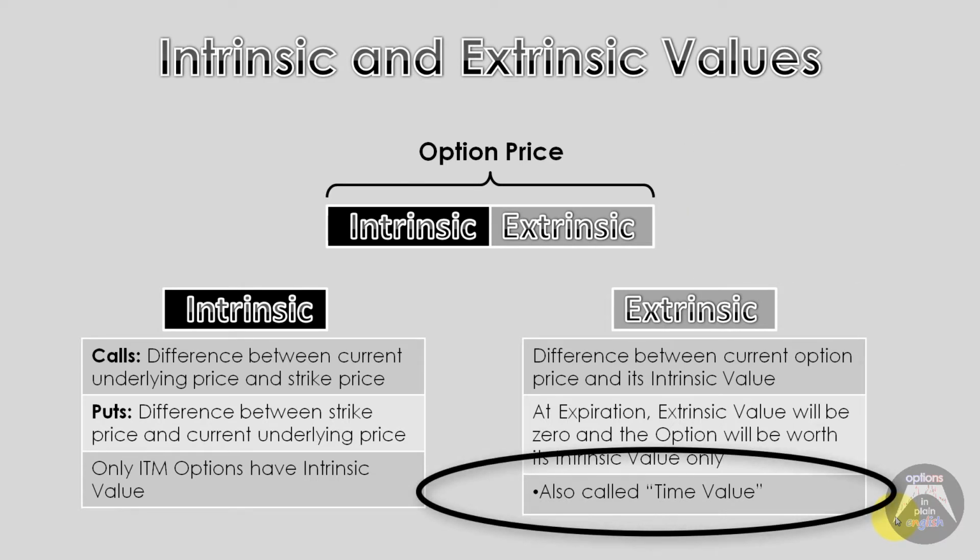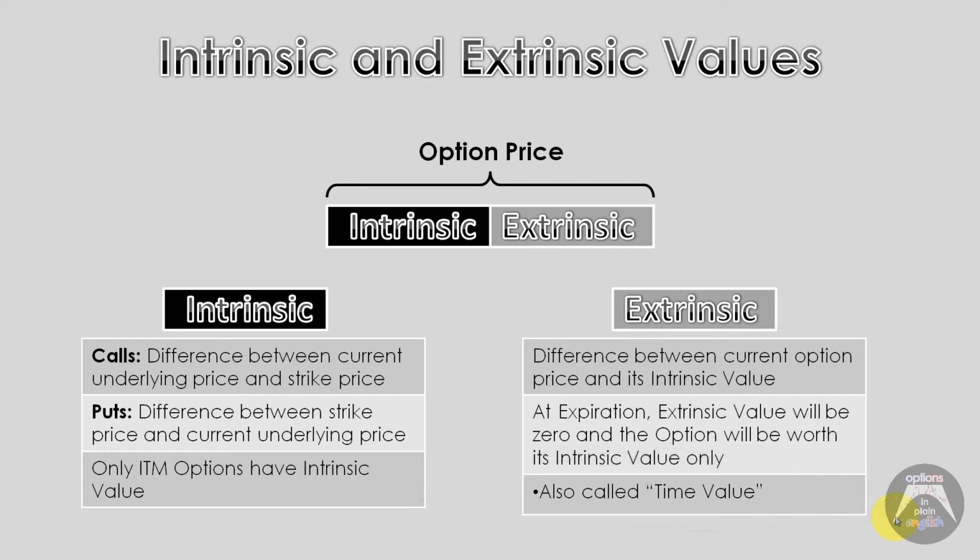Some traders refer to it as time value because at expiration, the extrinsic value will be zero and the option will only be worth its intrinsic value. So the extrinsic value, the time value portion of the option, as time passes, is going to start going down until at expiration there is no time value left, there is no extrinsic value left.